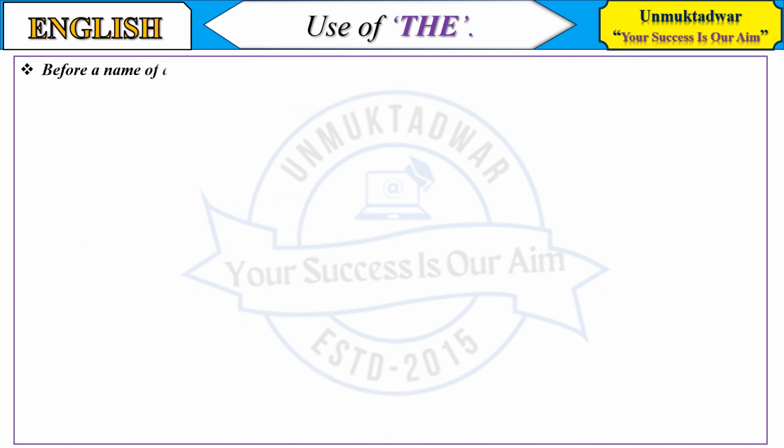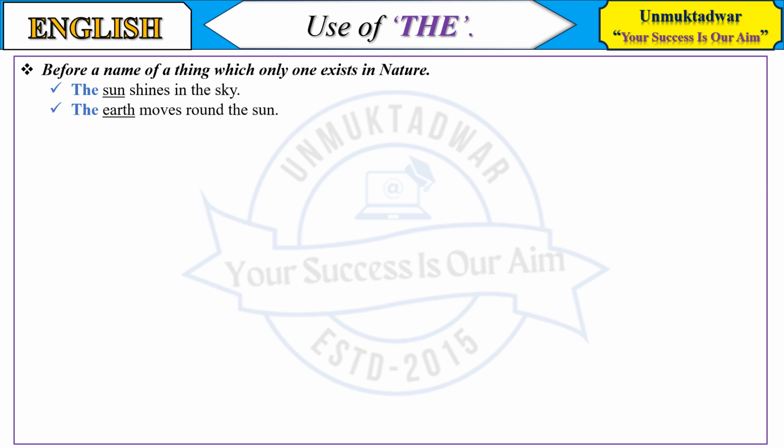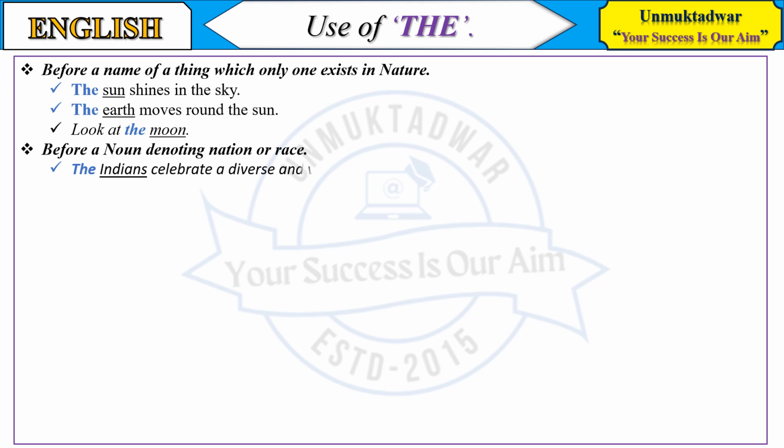Before a name of a thing of which only one exists in nature. The sun shines in the sky. The earth moves round the sun. Look at the moon. Before a noun denoting a nation or race. The Indians celebrate a diverse and vibrant culture. The Americans are known for their love of freedom and democracy.